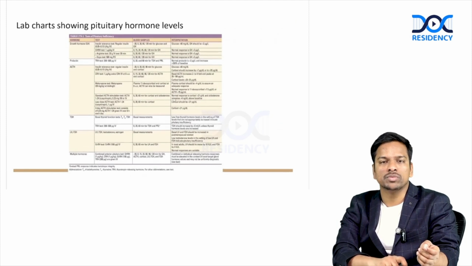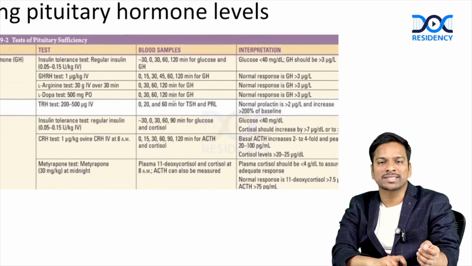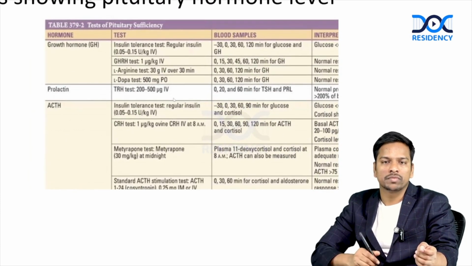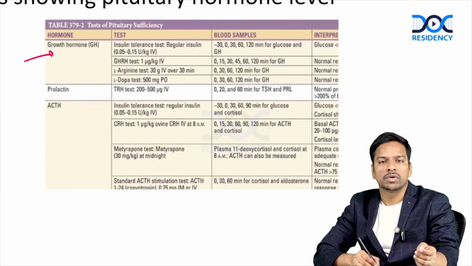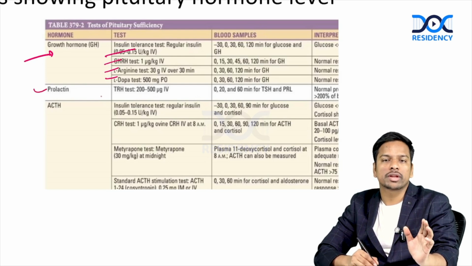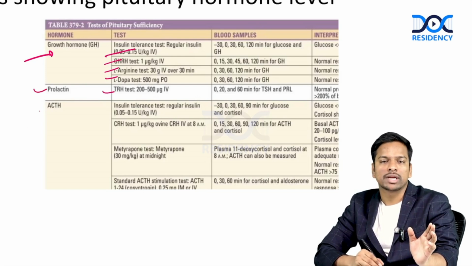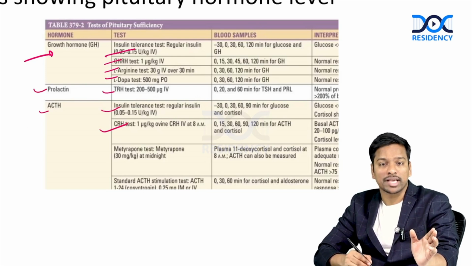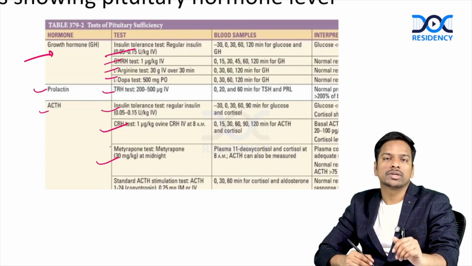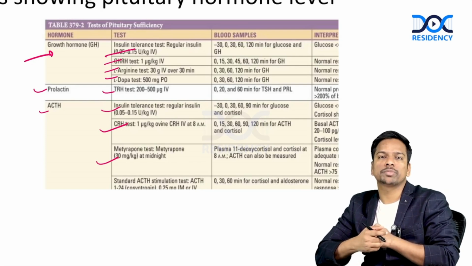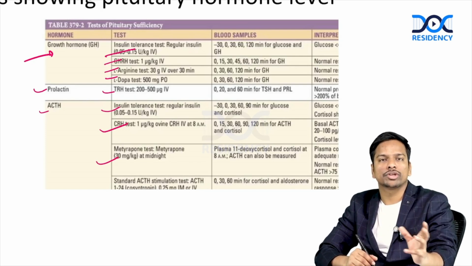Right. Based on this, we have various tests for hypopituitarism. We can check growth hormone by the insulin tolerance test, clonidine test, L-arginine test, L-dopa test. I know you might have read that in endocrinology, so it's just a revision. Then for prolactin, the TRH test. For ACTH, we have the insulin tolerance test, CRH test, metyrapone test, in which we give metyrapone 30 mg per kg to the patient and check the cortisol level.